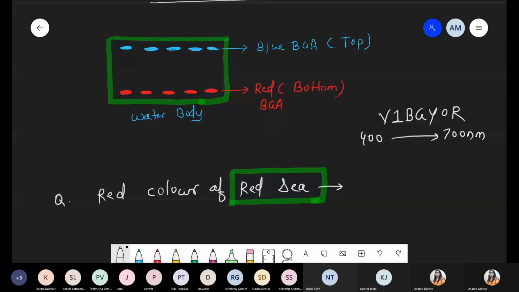Pratyusha, what will blue to red color mean? Basically we discussed some phycobilisomes. They consist of three different types of pigments: one is phycoerythrin, then phycocyanin and allophycocyanin. Whenever we talk about BGA, these are photosynthetic bacteria. They should lie on the surface. So if they are present on the surface, which color do they obtain? That is blue color. That's why here we represent blue color BGA present on the top.